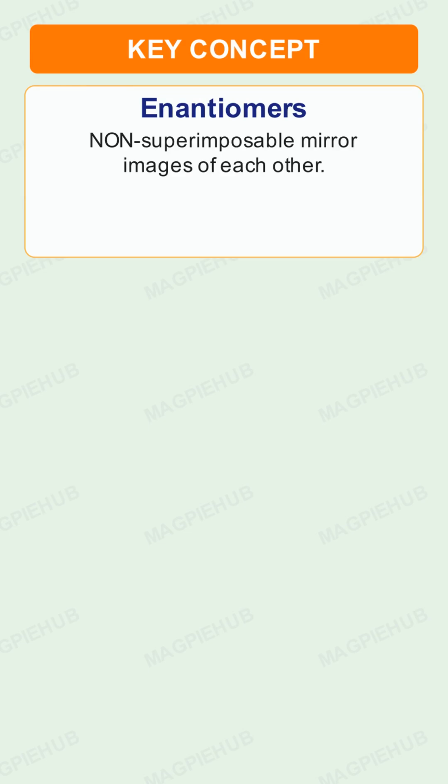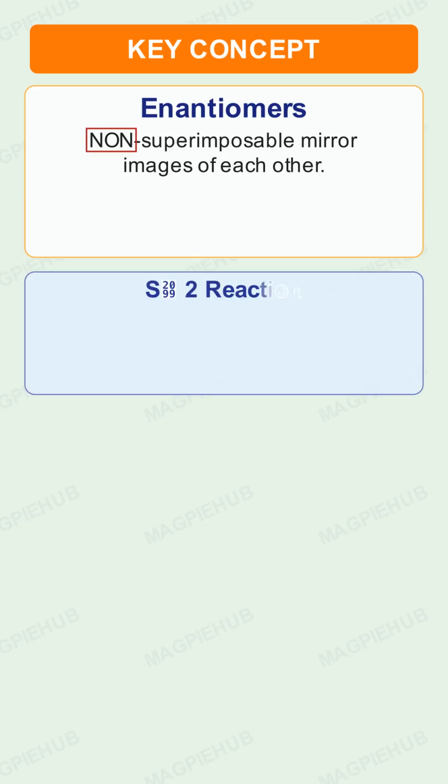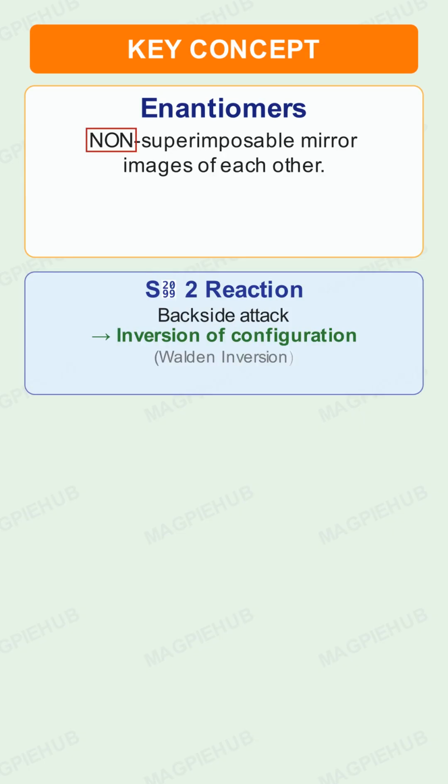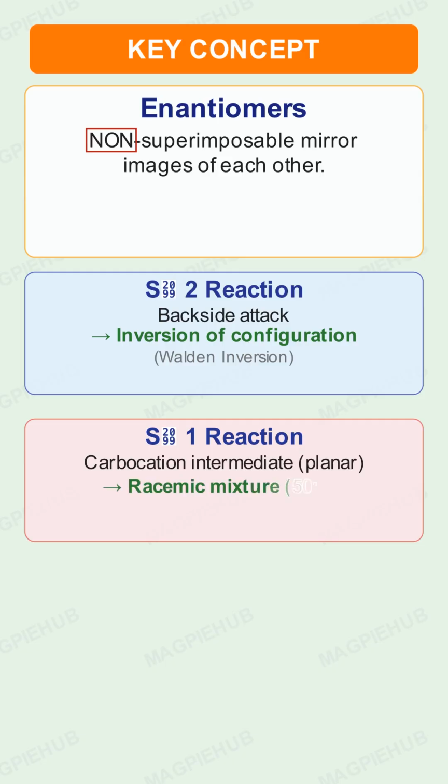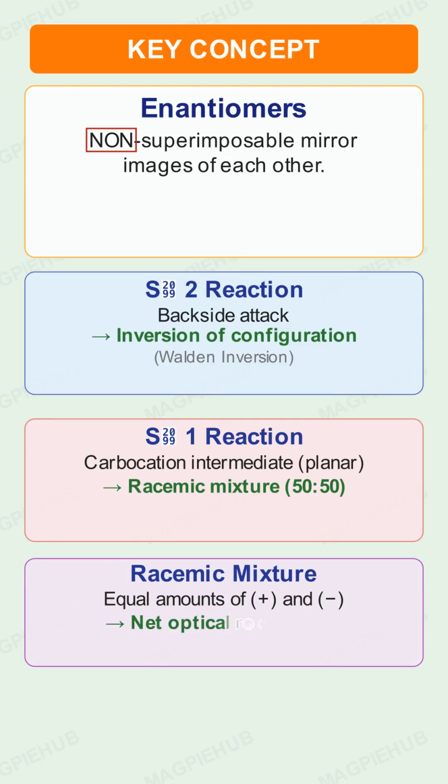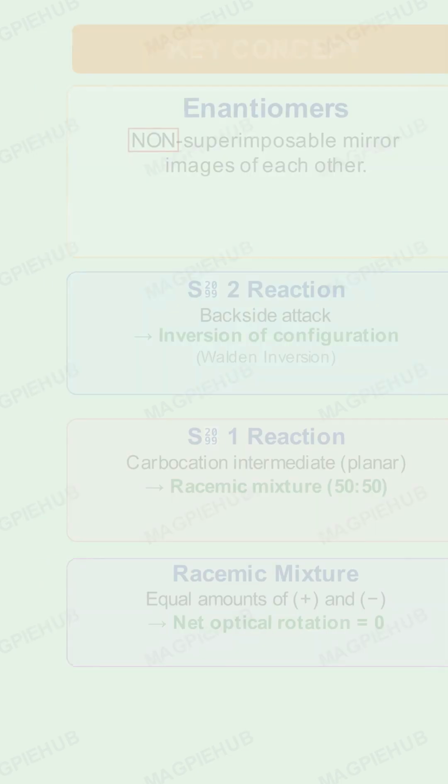Second, in an SN2 reaction, the nucleophile attacks from the backside. This leads to inversion of configuration, also known as Walden inversion. Third, in an SN1 reaction, a planar carbocation intermediate is formed. The nucleophile can attack from both sides equally, giving a 1-to-1 mixture of enantiomers, which is called a racemic mixture.